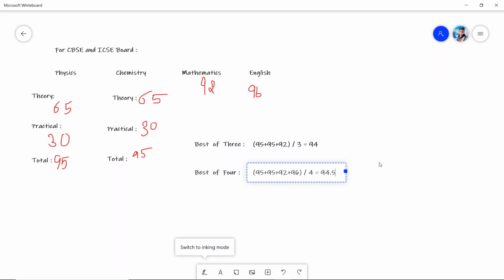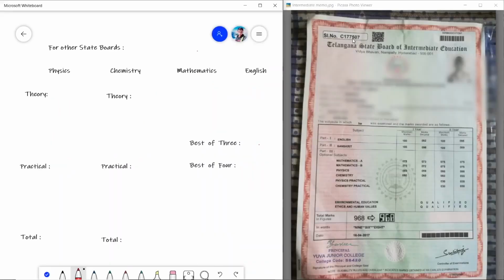Next, I will show the calculation for other state boards. You can skip some part of this video so that you can directly go to the deduction process. In case of any other state boards, it is quite different. Even if the result of 11th and 12th marks are given combined, you have to enter the 12th marks only.